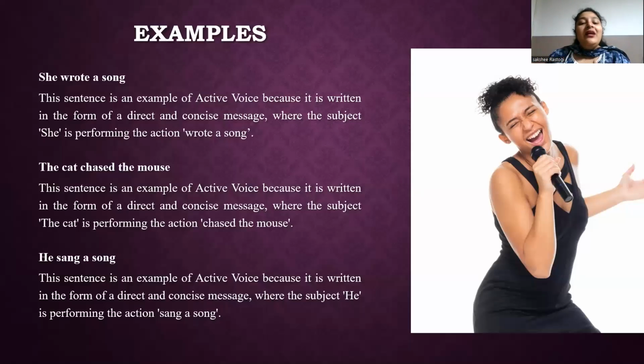So by using active voice, the sentence is direct, clear and concise, making it easy to understand who is performing the action, he, and what action is being performed, meaning singing a song. So these are the examples of active voice.